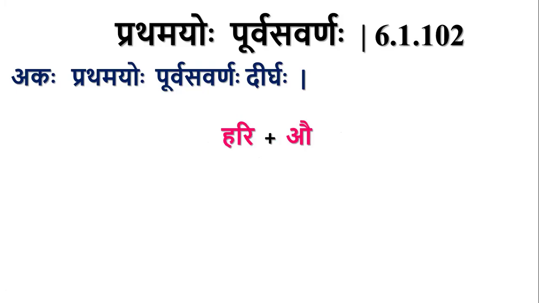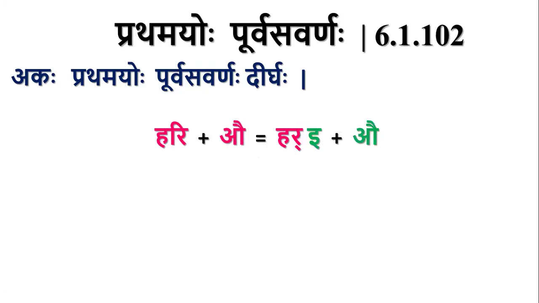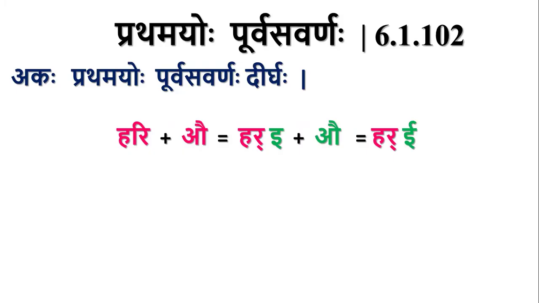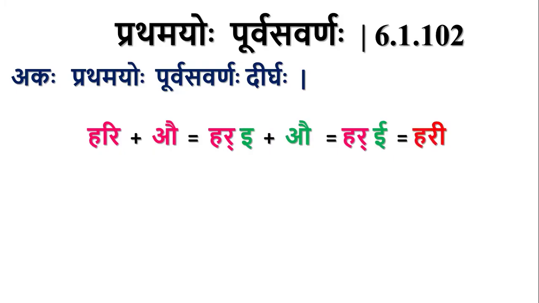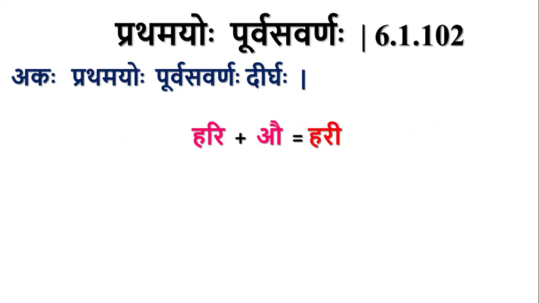Let us consider the example of hari plus au. Hari is a hrasva ikaranta pullinga shabda. Au is the pratama vibhakti dvivachana supratyaya. In this case, the ikara, an ak letter, is followed by the pratama vibhakti dvivachana pratyaya. Here i plus au becomes dirgha i. So hari plus au becomes harI. Hari is the pratama vibhakti dvivachana pratyayanta rupa of hari. This is how harI is derived.